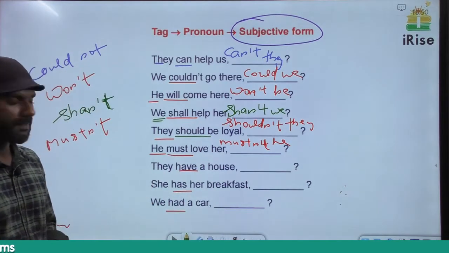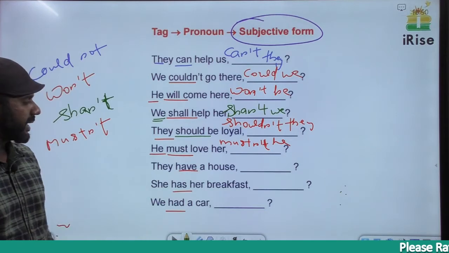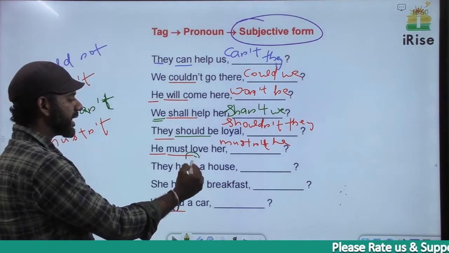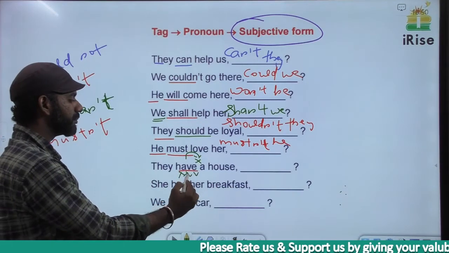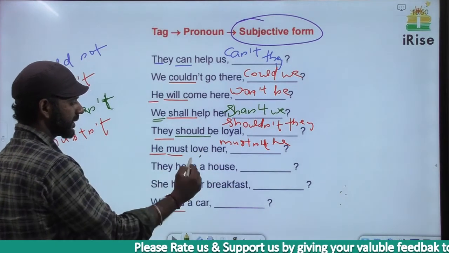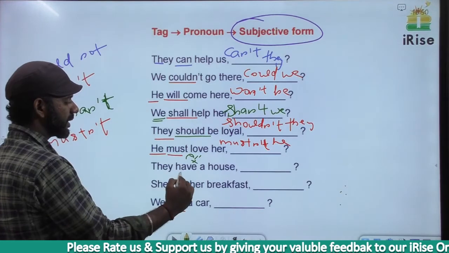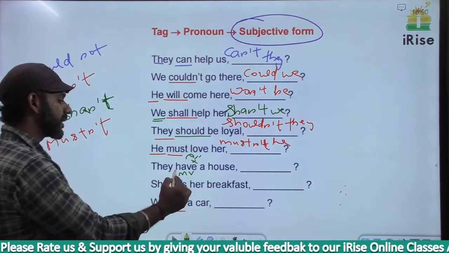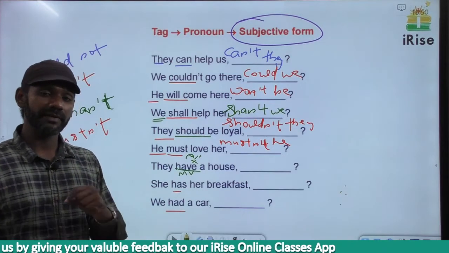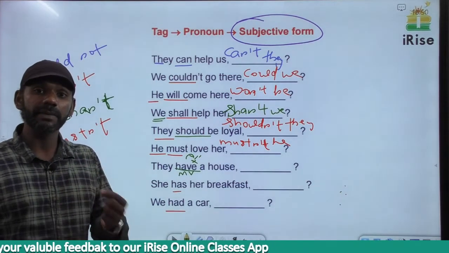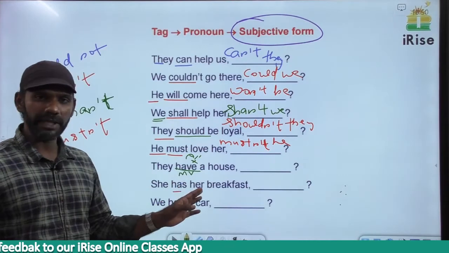Come to the statement. They have a house. In this sentence, is there any main verb after have? No. So have becomes a main verb. Right? There's no main verb after have, so have becomes a main verb here. We cannot frame a tag using the main verb. We have to frame a tag using the auxiliary verb in the sentence. Have is a main verb.